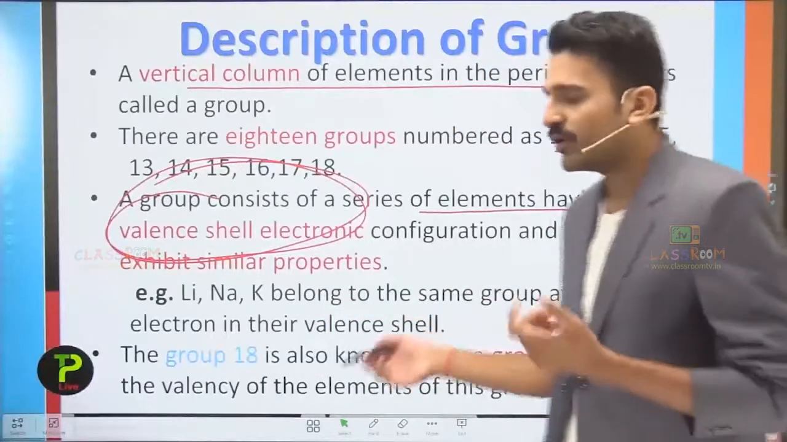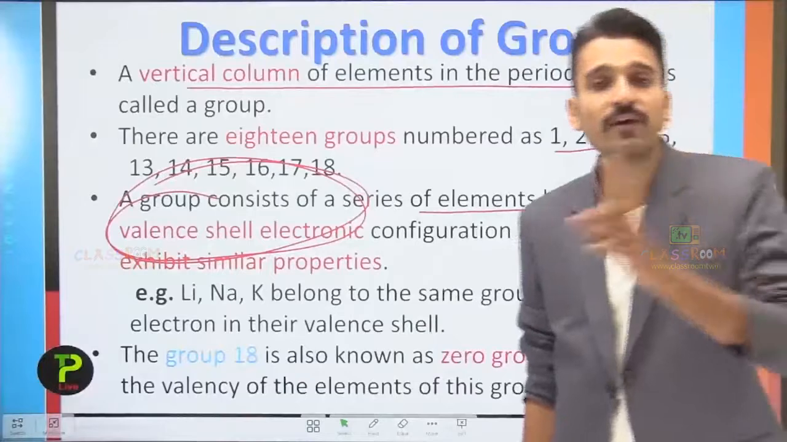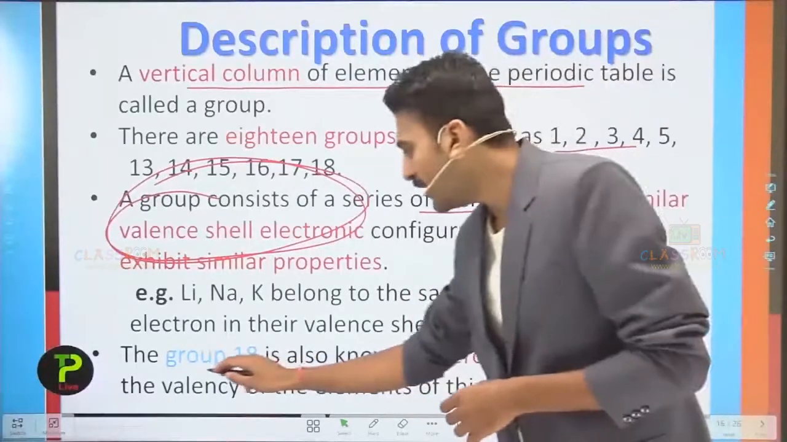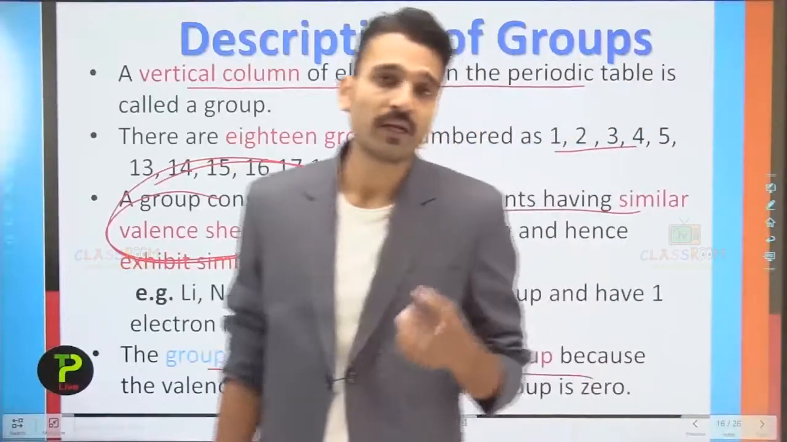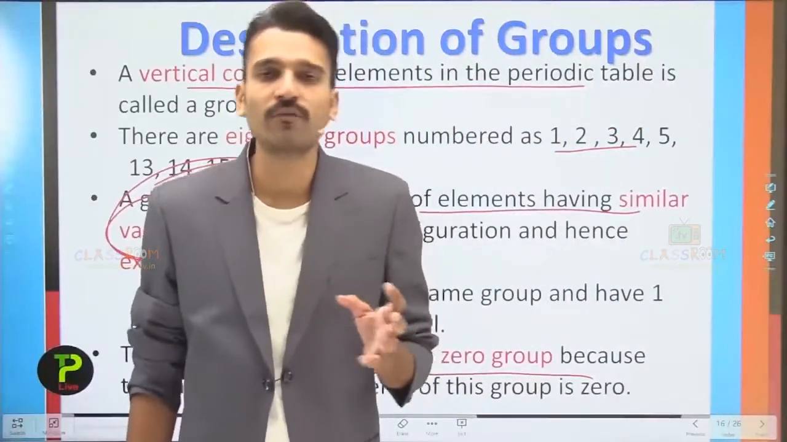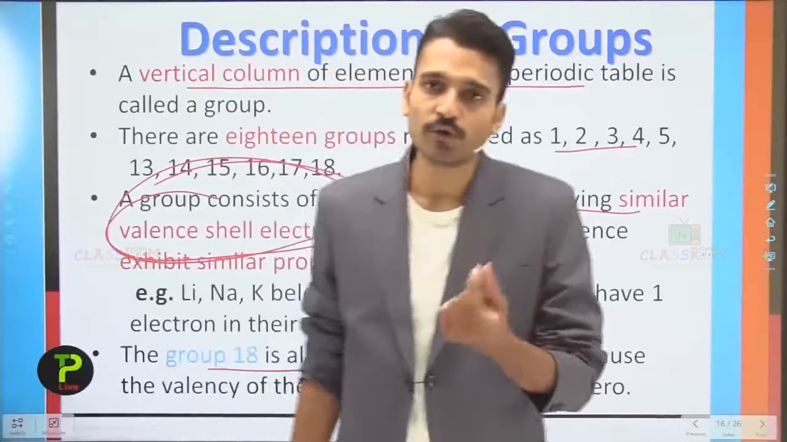Just for example, you have seen that sodium, potassium and rubidium have 1 electron in their outermost shell. And group 18 is also known as the zero group because it is a noble gas and its valency is 0. It does not form any chemical bond with any other element. That's why we call it the zero group.